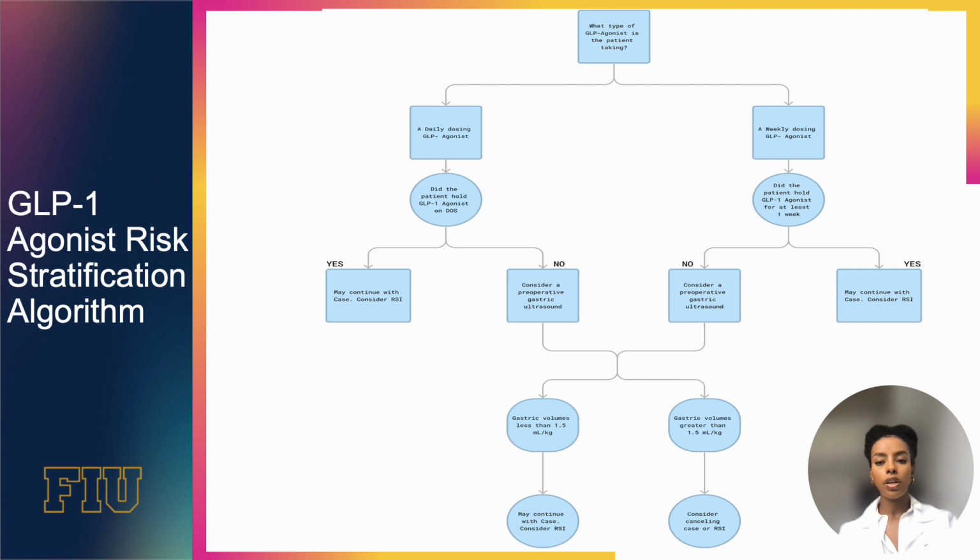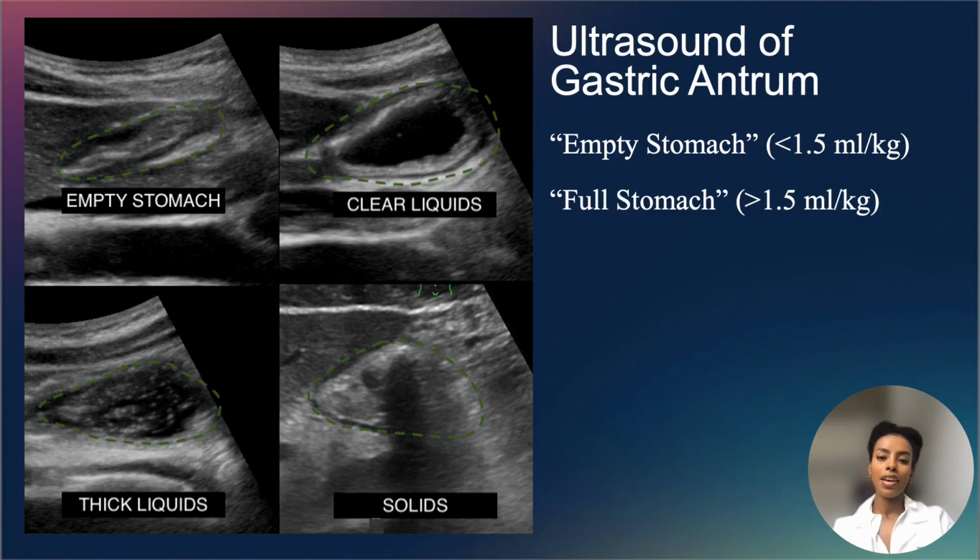If they have not held it for the advised amount of time, you can consider a preoperative gastric ultrasound. Using the gastric ultrasound, you can assess their gastric volumes. If it's less than 1.5 mLs per kilogram, you can continue with the case and also consider RSI as well. If it's greater than 1.5 mLs per kilogram, then you want to consider either canceling the case, or delaying the case for maybe a couple of hours, and consider full stomach precautions. As a refresher, this is the ultrasound of the gastric antrum. It's considered an empty stomach if it's less than 1.5 mLs per kilogram, and it's considered a full stomach if it's greater than 1.5 mLs per kilogram.